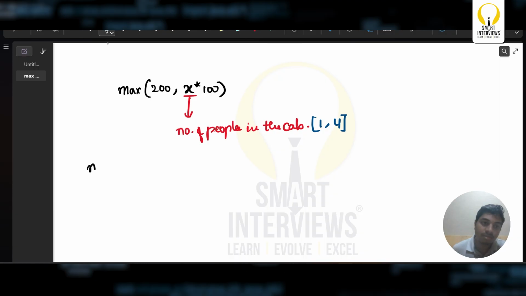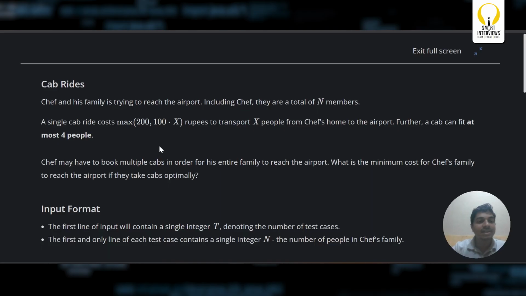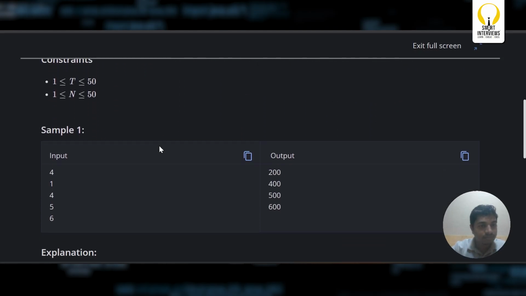If there are n people present along with Chef, he needs to book cabs optimally such that all the n people reach the destination, which is the airport, at the minimum possible cost. I guess everyone understood this problem statement. How can we solve it? Let us take some examples.